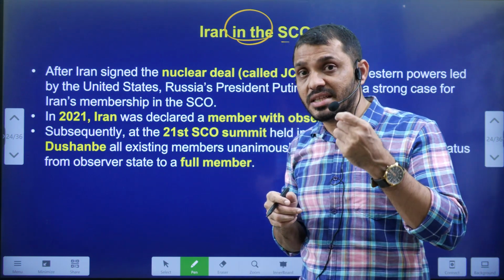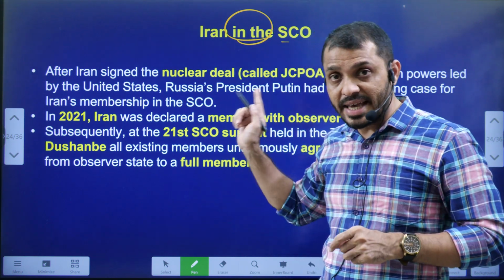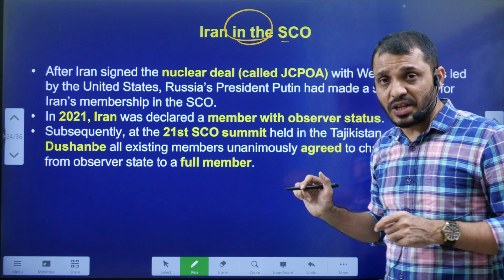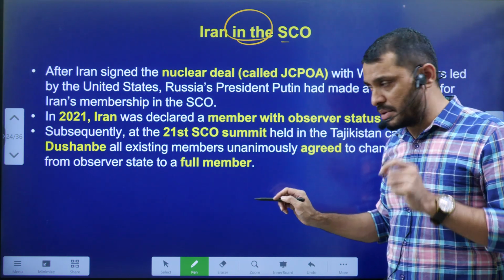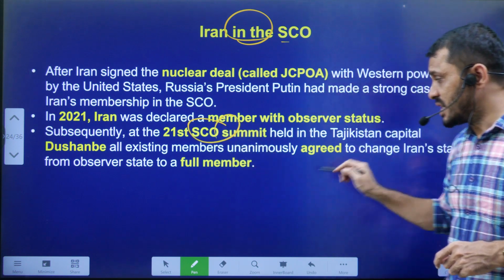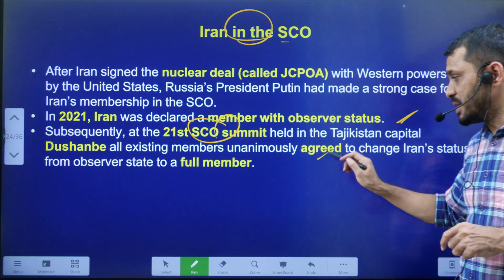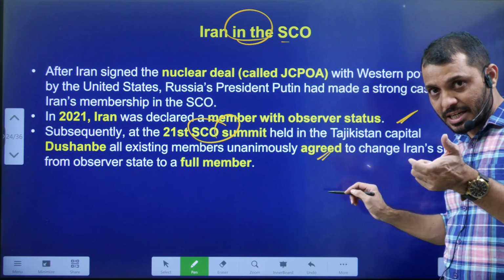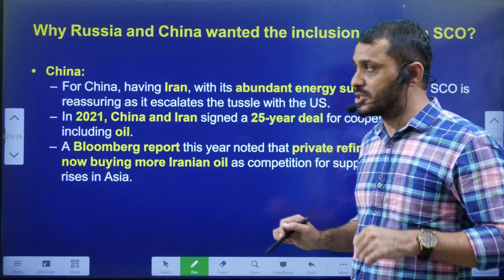As soon as Iran signed the Iran nuclear deal, Russia supported Iran's membership in the SCO. After a series of negotiations, in 2022, Iran got the full membership, students. At the 21st SCO meeting in Tajikistan, they agreed in principle. The 22nd meeting last year was held in Uzbekistan, where Iran was given the full membership.